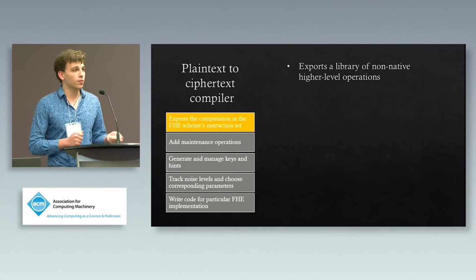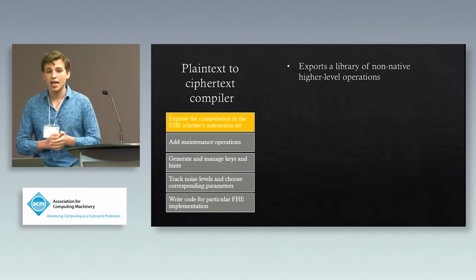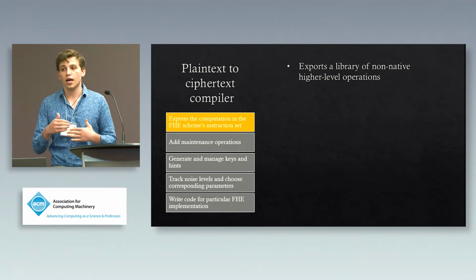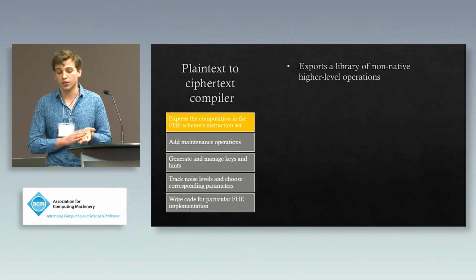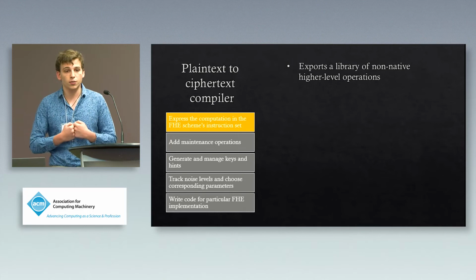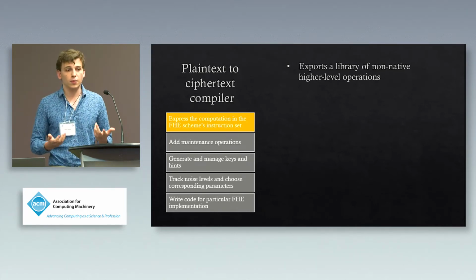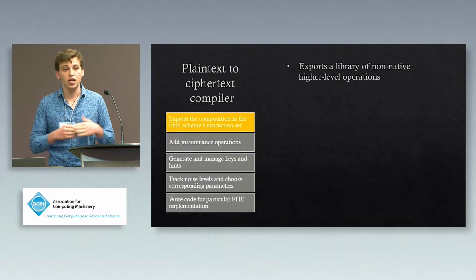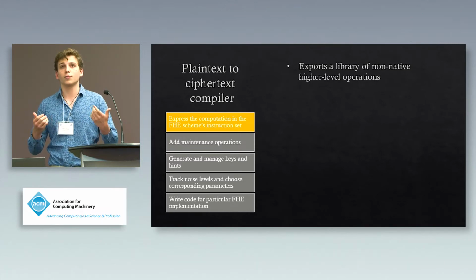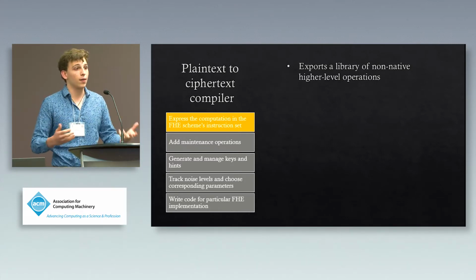But now let's take a step back and talk about ALCHEMY's plaintext-ciphertext compiler and see how it addresses those hurdles that I mentioned earlier. The first thing that we had to do was express the computation in the FHE scheme's instruction set. In many ways, this can be thought of as writing assembly code. The FHE scheme has some set of instructions, but really you ultimately want to implement some sort of higher level computation.